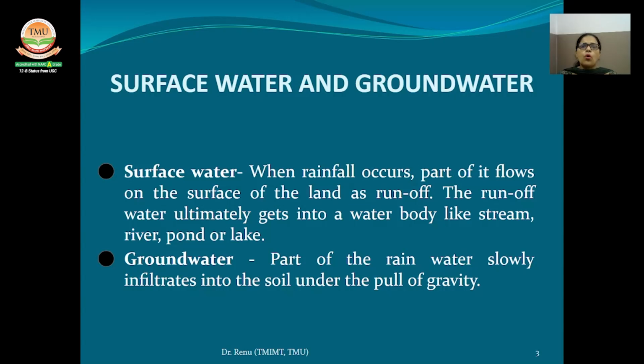Surface water is exposed and subject to evaporation loss and is thus less dependable at the time of drought, whereas groundwater is underground and does not get lost due to evaporation, and is thus more dependable at the time of drought.